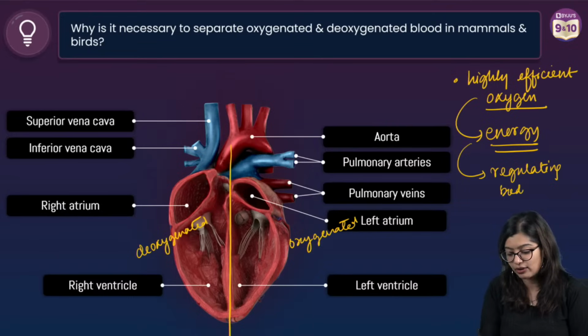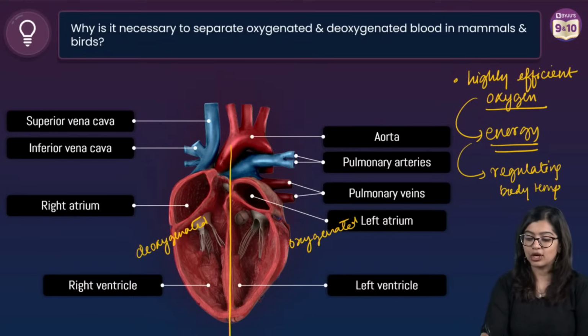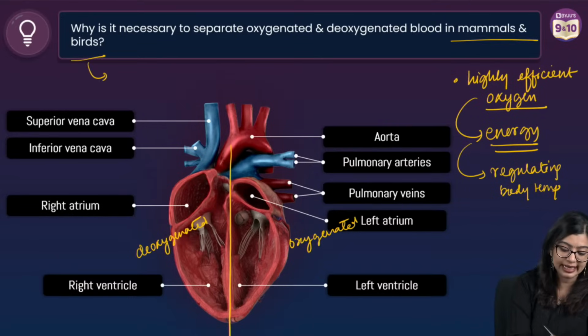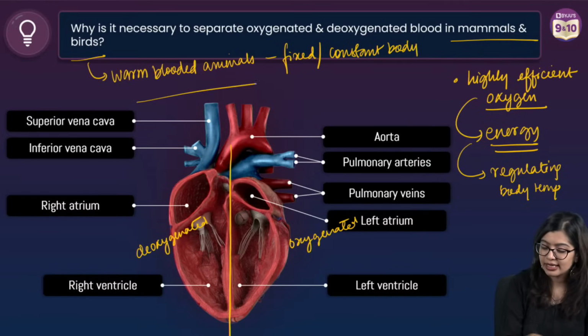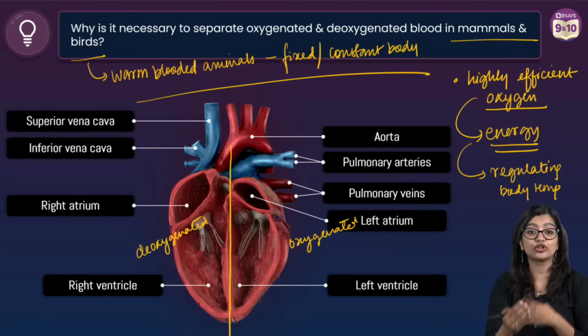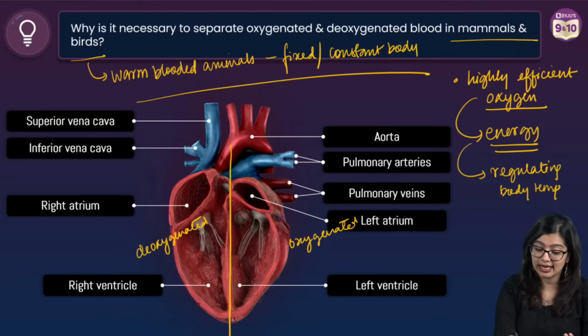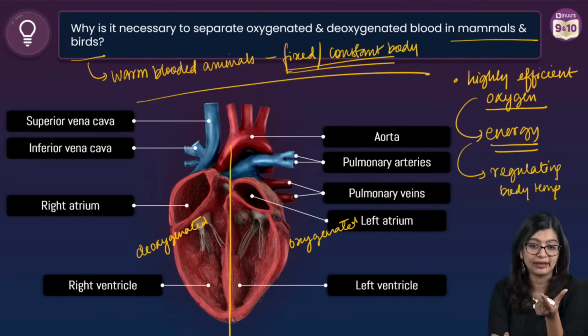Why do we need to regulate our body temperature? Because mammals and birds come under the category of warm-blooded animals, which means that we have a fixed or constant body temperature. So a lot of energy is necessary for keeping that body temperature fixed.